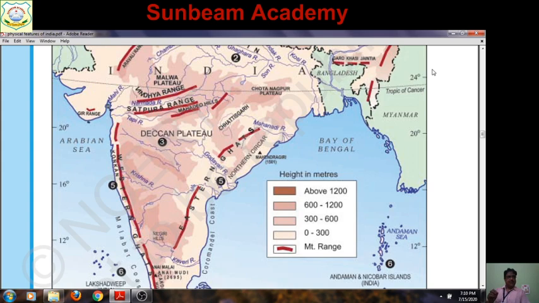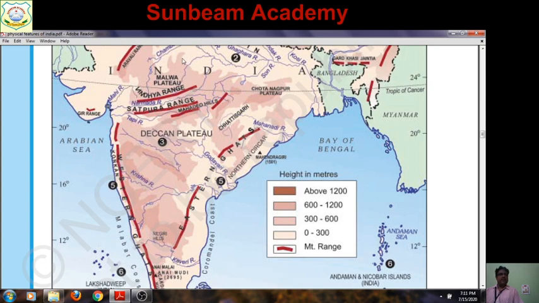You have to take a separate map, and in that map you have to locate the Deccan Plateau. It is easy to locate. Again I am telling you, the part of the plateau lying between the Western Ghat and Eastern Ghat, almost triangular in shape, is known as the Deccan Plateau. Then you have to locate the Chota Nagpur Plateau. This is the Chota Nagpur Plateau you have to locate.